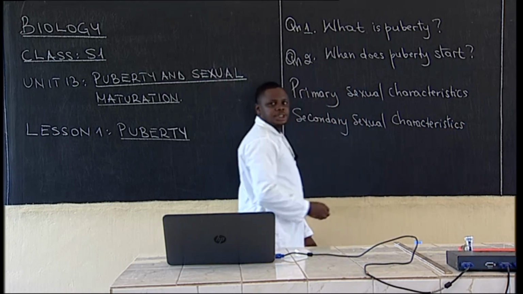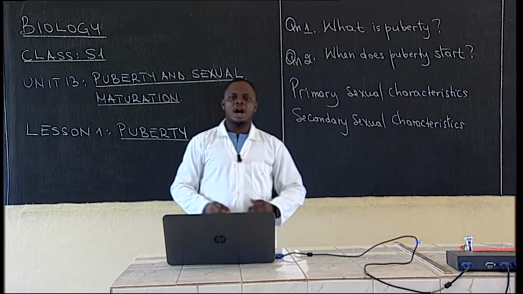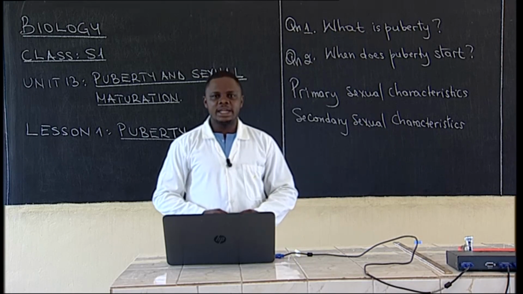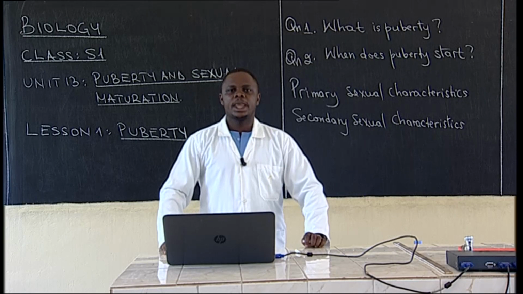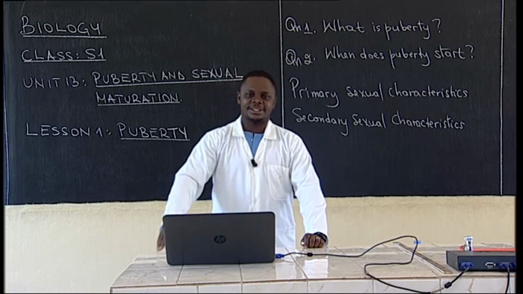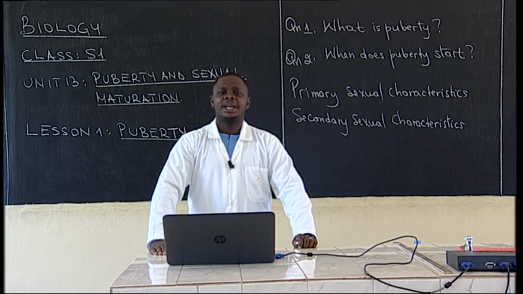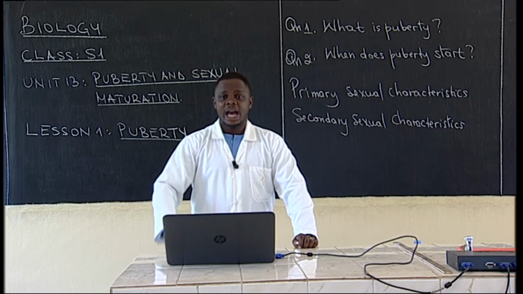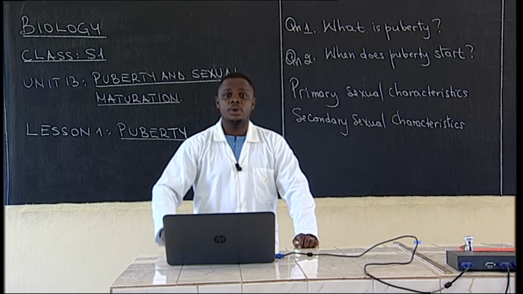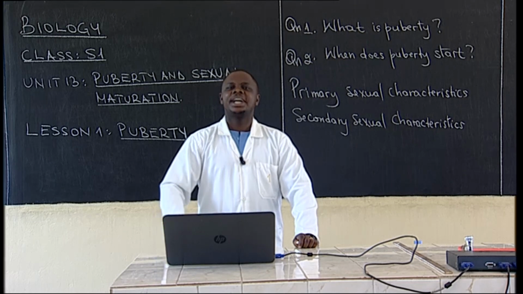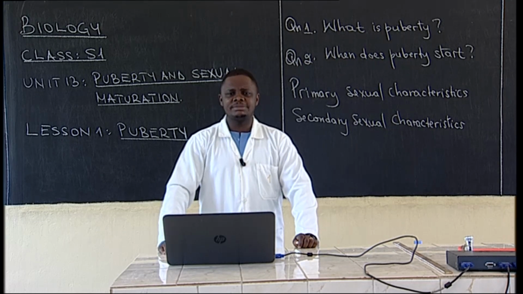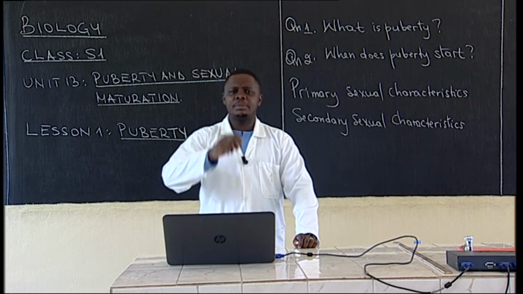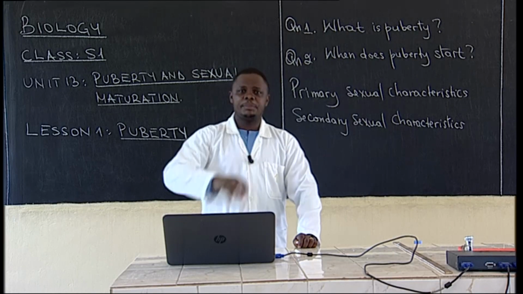So, my question is, how are primary and secondary characteristics different? How are they different? Have you had these changes? Have you had these traits or characteristics? Were you able to manage them? Are you able to observe them from young people growing?